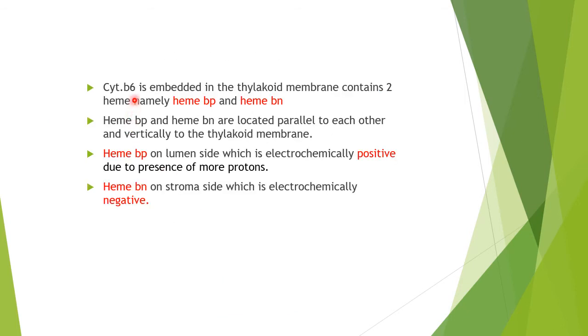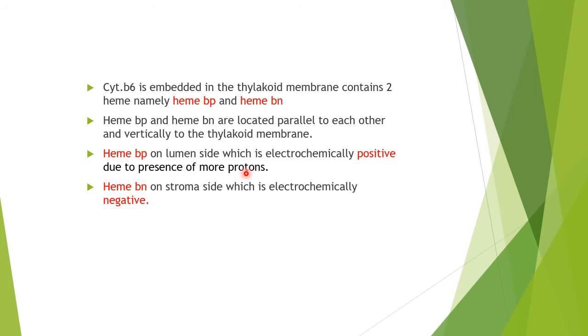So we have cytochrome b6 first, which is embedded in the thylakoid membrane and contains heme bP and heme bN. Heme bP and heme bN are located parallel to each other and vertically to the thylakoid membrane. Heme bP is on the lumen side, which is electrochemically positive, due to the presence of more protons.